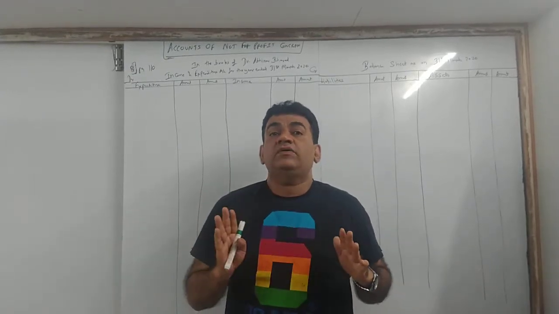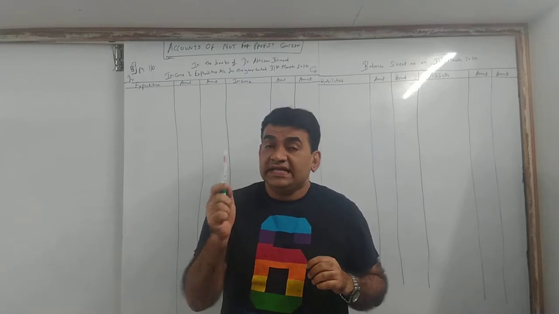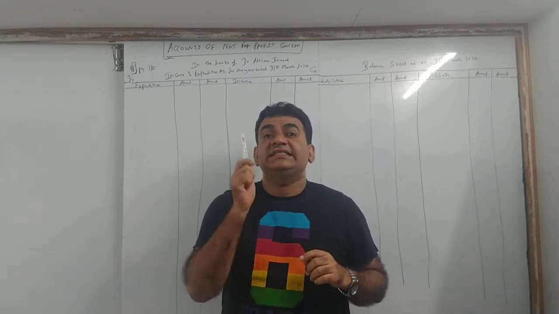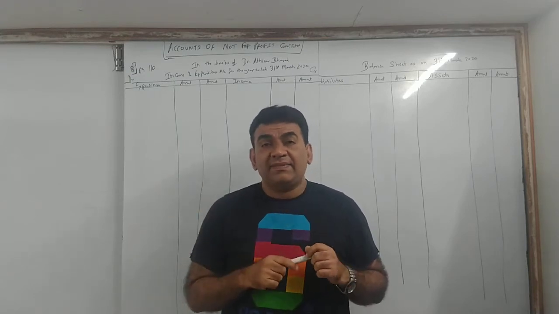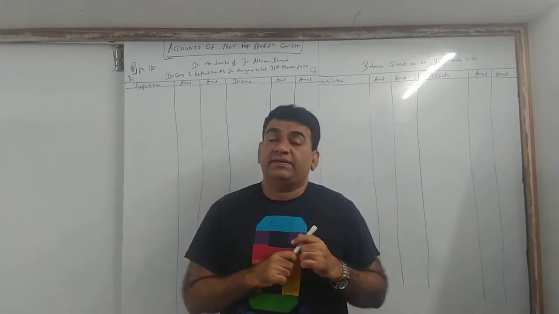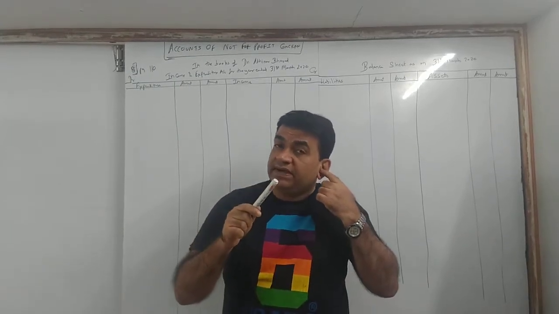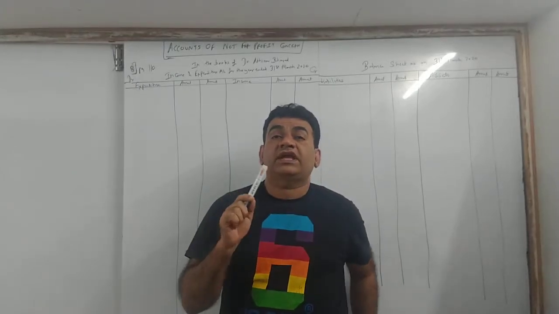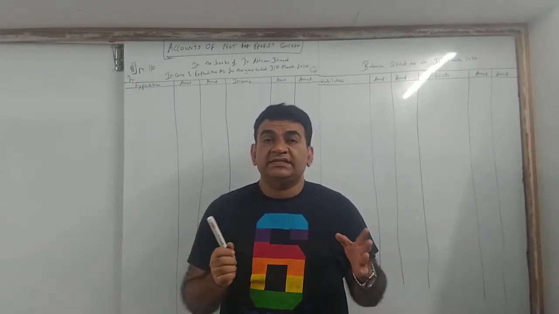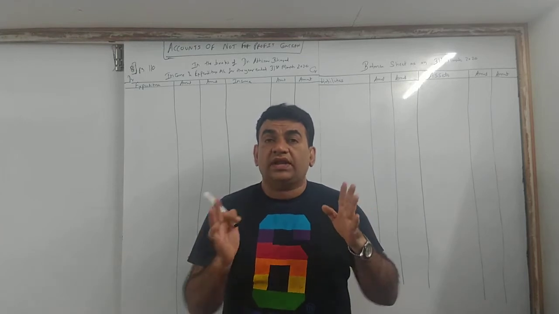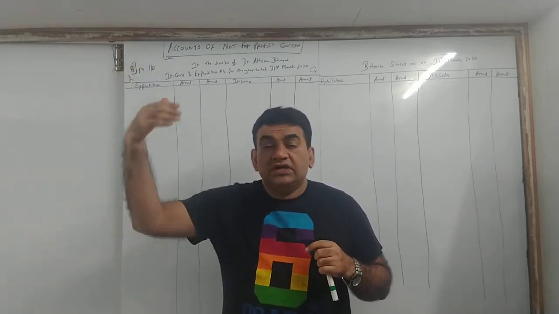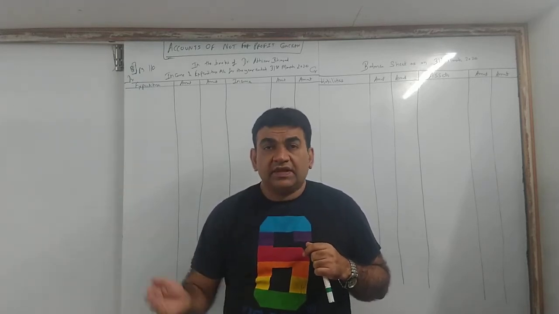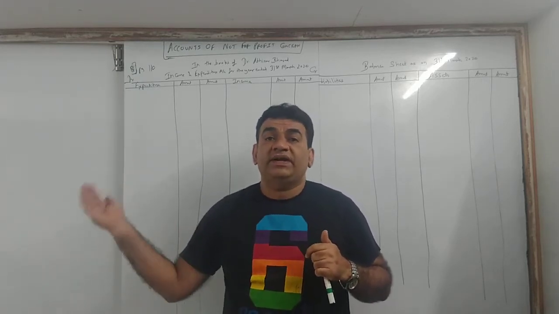Now here there will not be any trial balance. Here, instead of trial balance, they will give you receipt and payment account. Now receipt and payment account is nothing but another name for cash account. It is your cash book or cash account, where on the receipt side it shows from where you got money, and the payment side shows where you spent money.